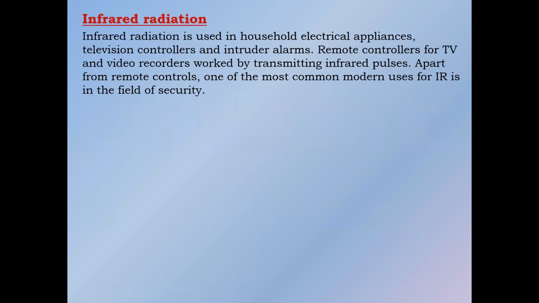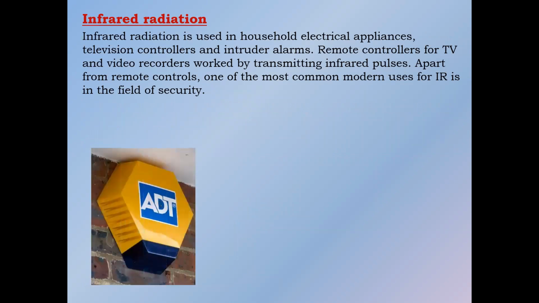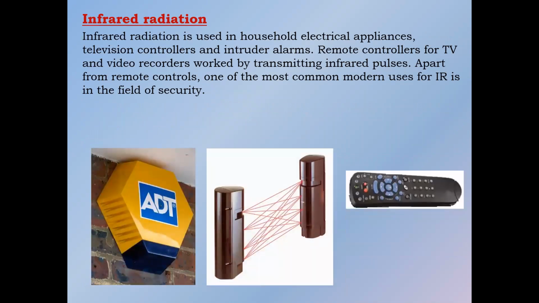Then infrared radiation, or heat radiation. We use infrared radiation in a remote control. Maybe you have seen, when you look at a remote control, like this one, on the front side there is a transparent object.